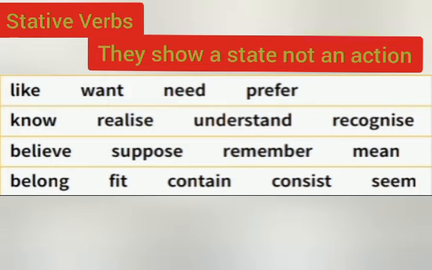Stative verbs show a state, not an action. Like want, need, prefer, know, realize, understand, recognize, believe, suppose, remember, mean, belong, fit, contain, consist, seem. They all show state, not action. And stative verbs, we don't use them in the present continuous tense. We can't use them in the present continuous tense.